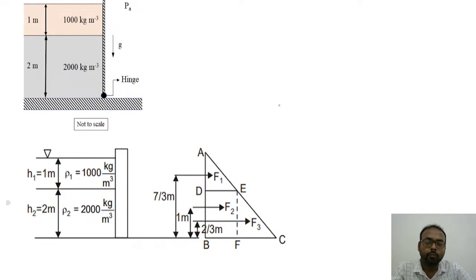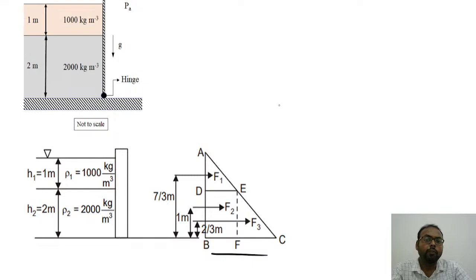To find that, we can use this kind of pressure diagram. So with the help of this pressure diagram, we can easily find out this value. So how can we find that? Let's see this. Here this DE line is showing the pressure that is acting because of the first fluid of density 1000 kilogram per meter cube, and this BC line is representing the total pressure that is acting at the bottom of the